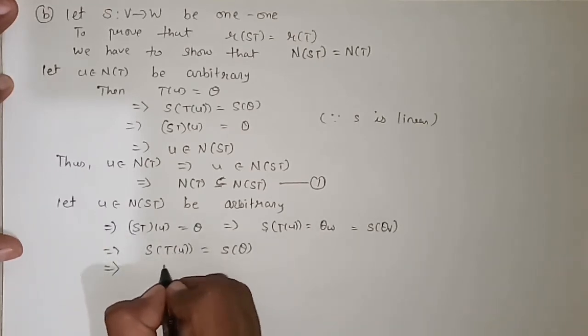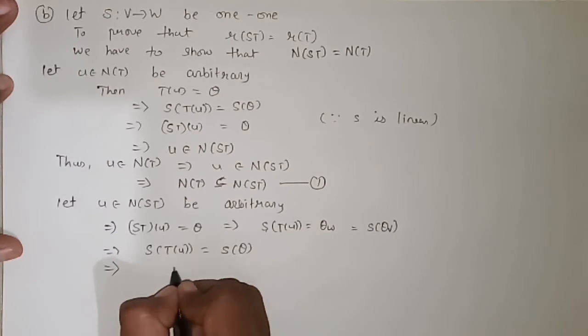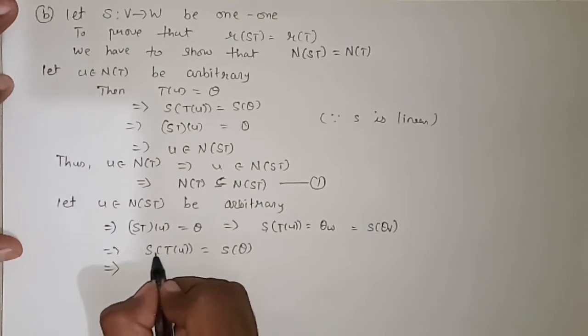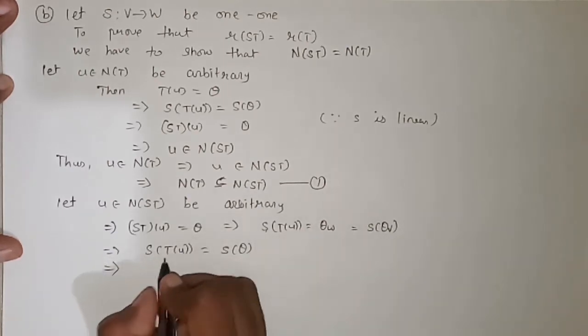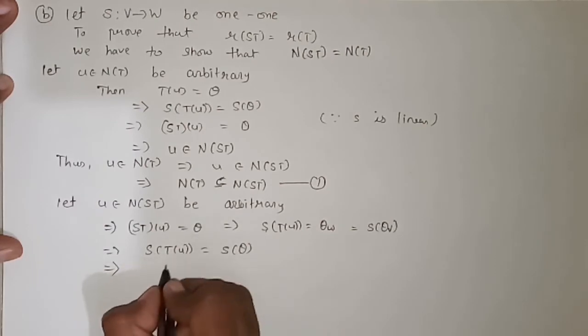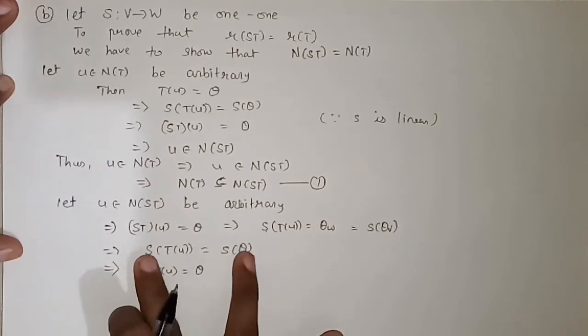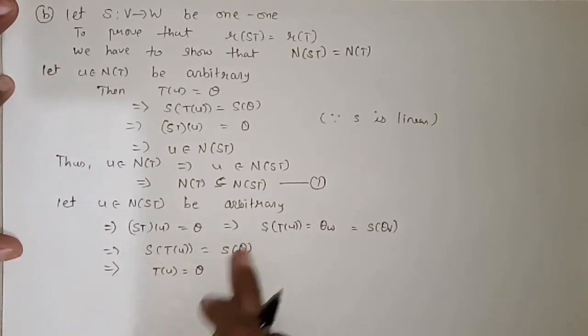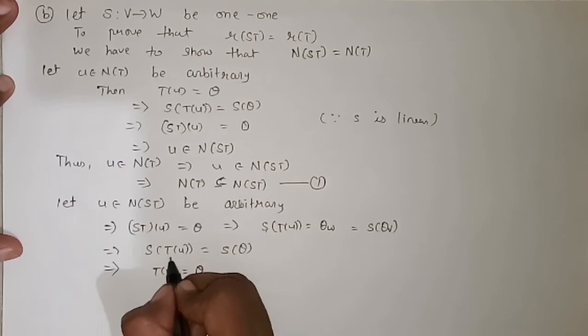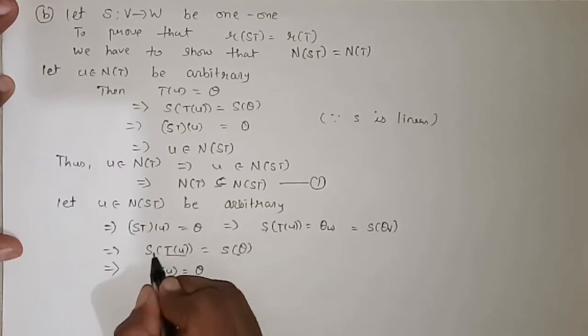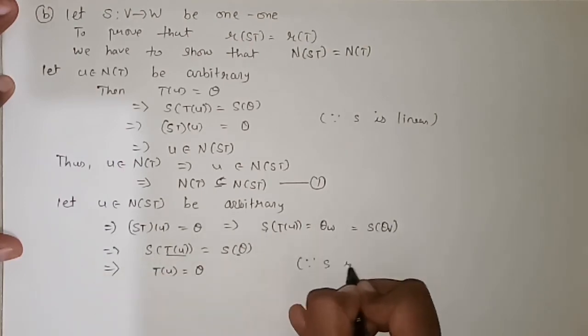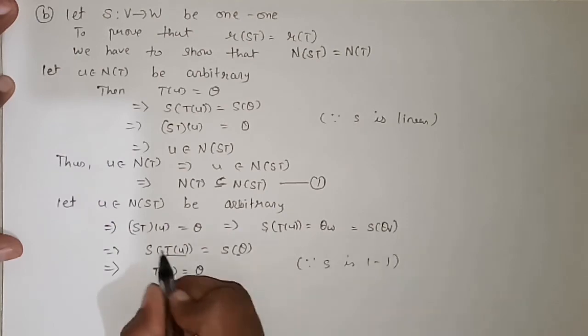Here, if S is 1-1, we are using the definition of 1-1. So S is 1-1, therefore we can write that if the images of any two elements are equal, then obviously the elements are equal. So here my images are ST of u and S of theta, and the elements are T of u and theta. Since my S is 1-1, I can write this.